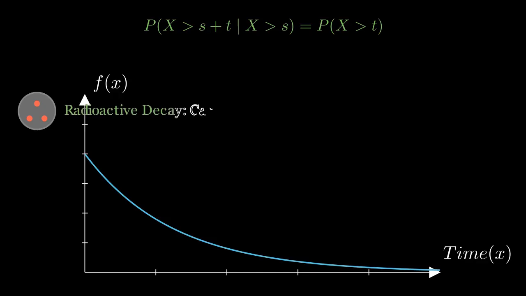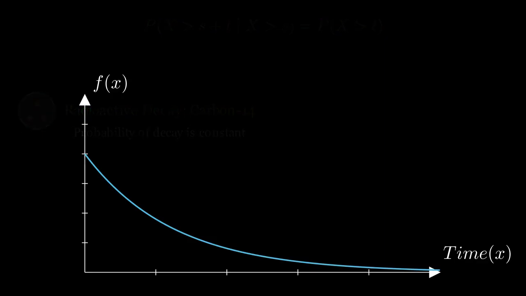Is this realistic for a bus? Usually no, because buses follow schedules. But for radioactive decay, it is perfect. An atom of carbon-14 doesn't get old. Whether it has existed for 5 minutes or 5,000 years, its probability of decaying in the next second remains exactly the same. It has no internal clock, no wear and tear, and no memory of its own age.